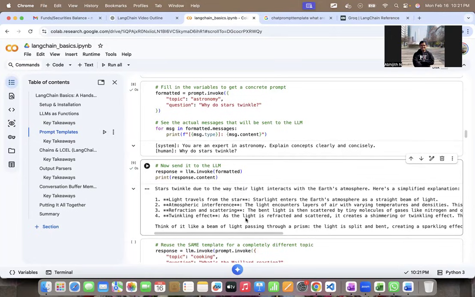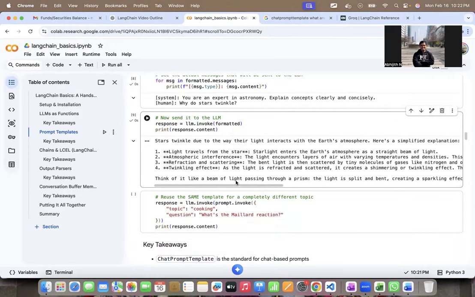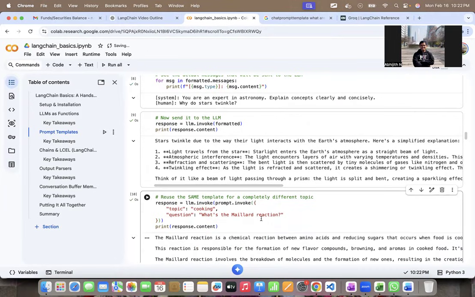Okay. Now I could reuse the same template for a very different topic, right? Here I used the topic of astronomy, and the question was, why do stars twinkle? I could use it for a different topic like cooking and say, what's Maillard reaction, right? Let's run this.